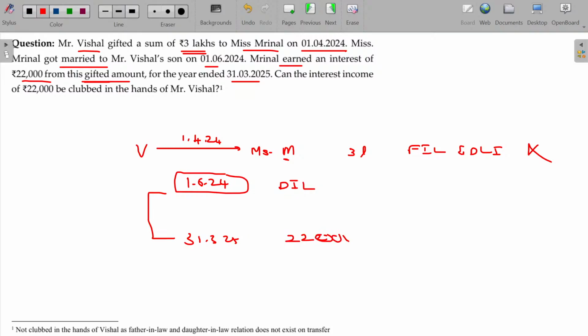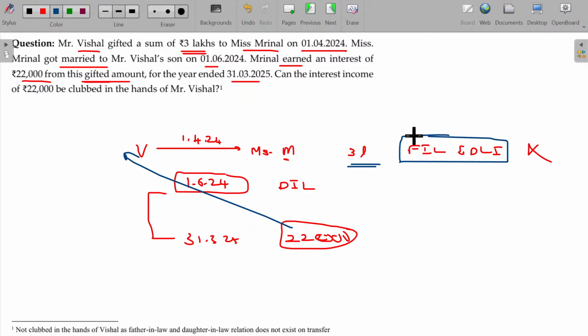Now, can we club this in the hands of Vishal? No, sir. At the time of transfer of the assets, there is no relationship between these two. Okay, daughter-in-law and father-in-law relationship not there. So, at the time of transfer as well as at the time of accrual, at both times that relationship should exist, else clubbing provisions will not be attracted. So, it's taxable only in the hands of Mirinal.